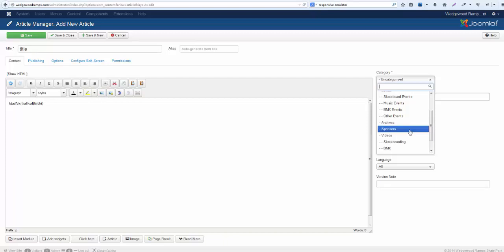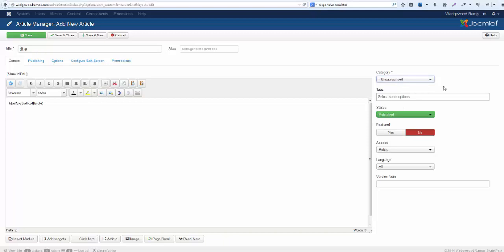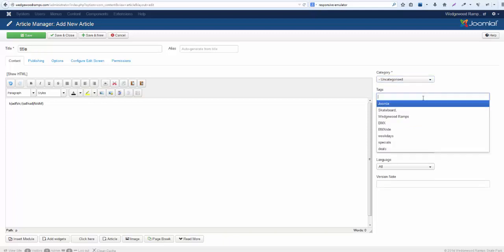Sponsors, if you wanted to put articles about your sponsors or images or links to it. You've got your video sections, and you can break them down to each of your video genres. So for this instance, we're just going to leave it as uncategorized.